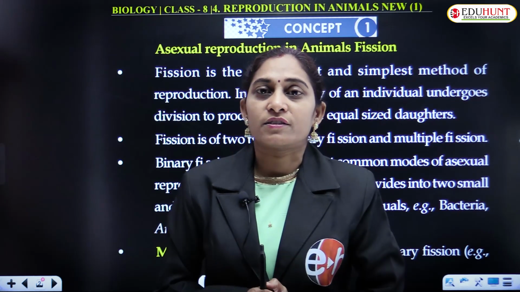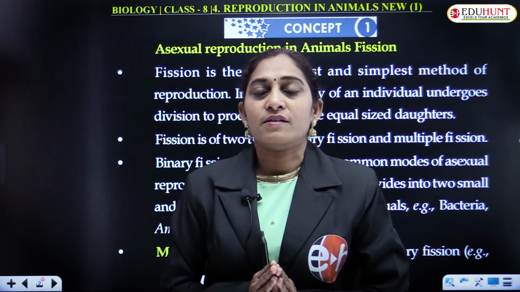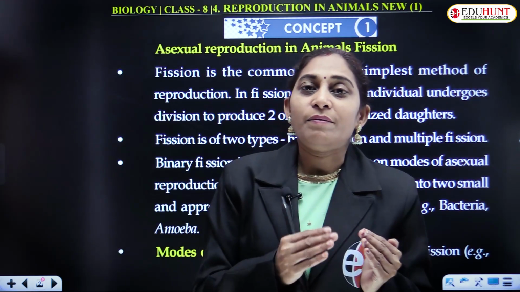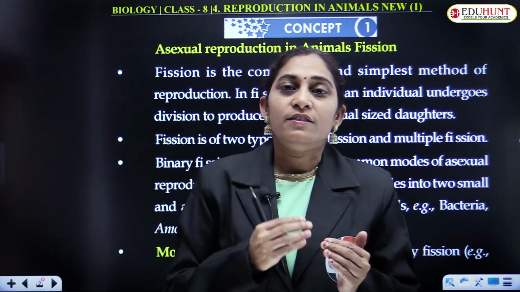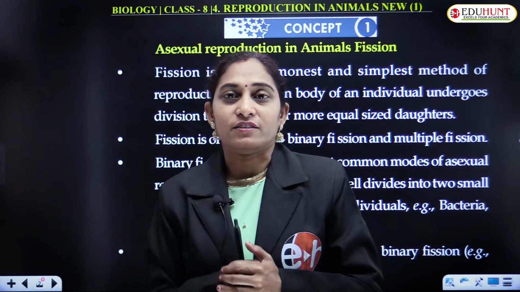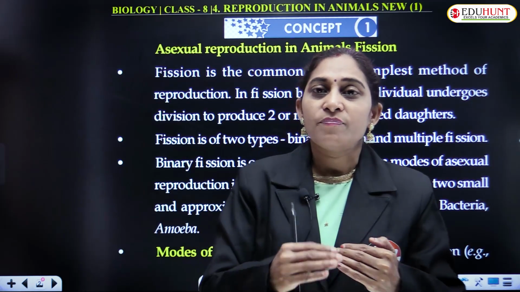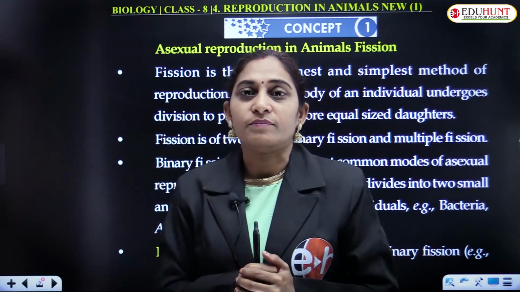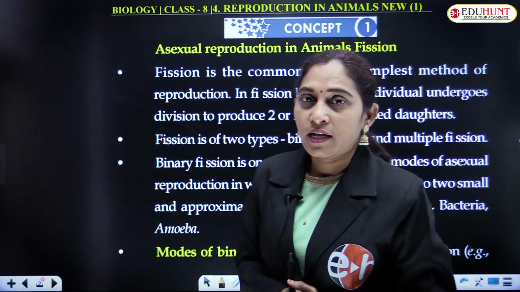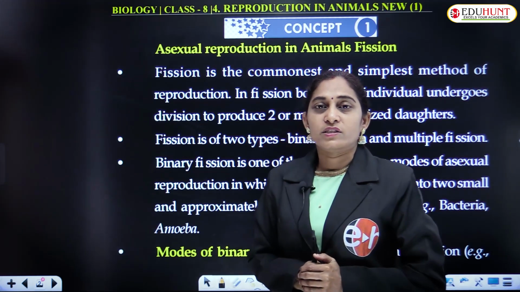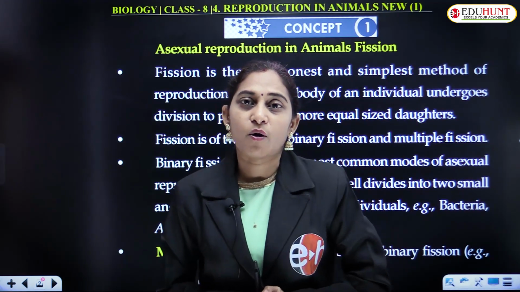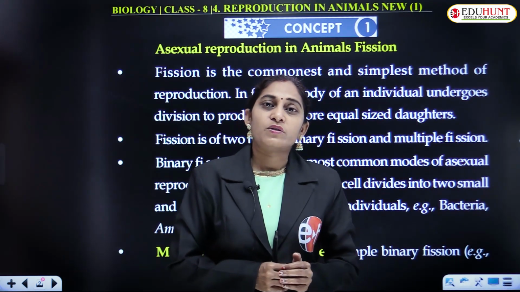One of the changes is reproduction, that is, in developmental stages the organism passes from one stage to another. In plants we have seen two different phases. One is the gametophytic phase, which is a haploid phase, and the sporophytic phase, which is a diploid one. That is about plants.